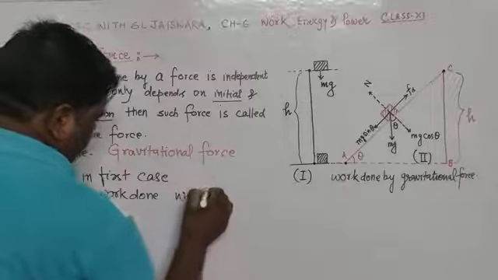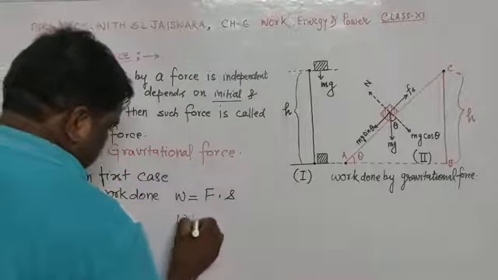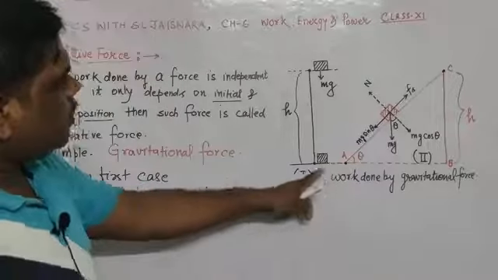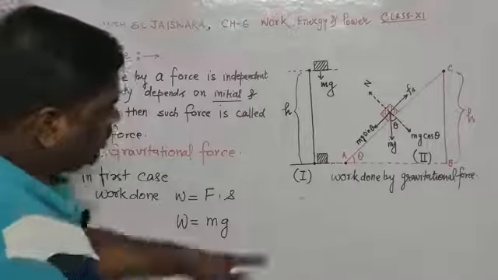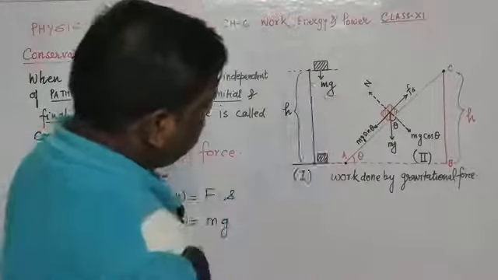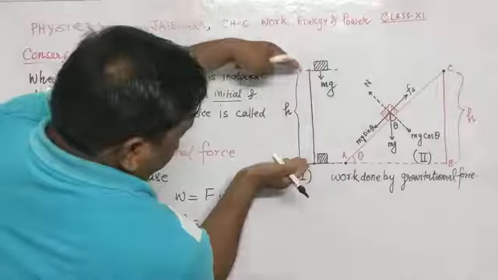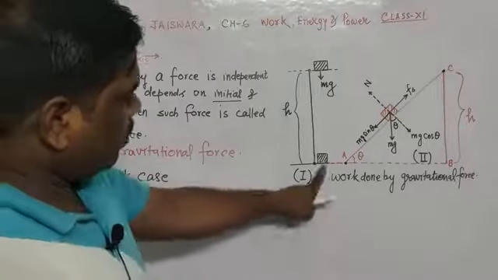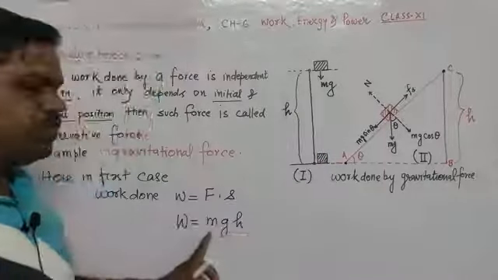W is equal to F dot S. So here W will be equal to force. How much force do we have to exert on this body? That is mg. And how much is the displacement? This is the initial position and this one is the final position, so this will be the displacement, and this is H. So the work done on this body, when it follows this path, is mgh.